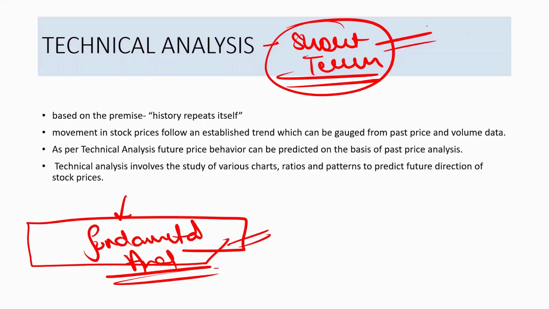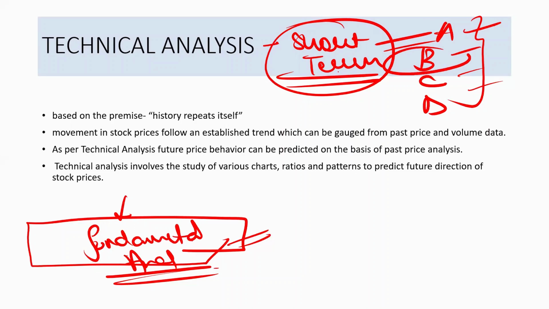Now what does an investor do when he wants to invest? Let's say he has listed these 4 securities and now he wants to invest in a particular security. He does not do it in a very random way, like let's invest today in B or D. No, it does not happen like that.